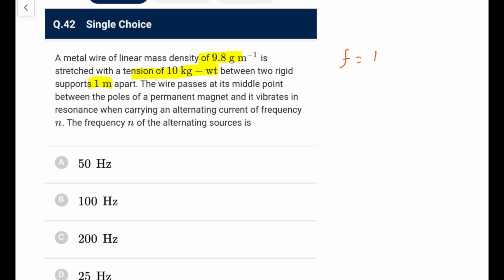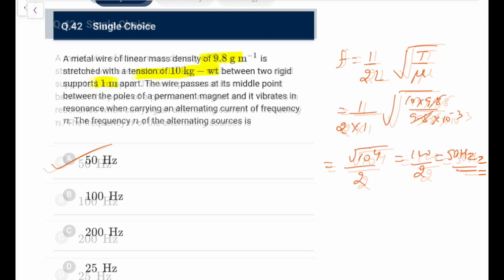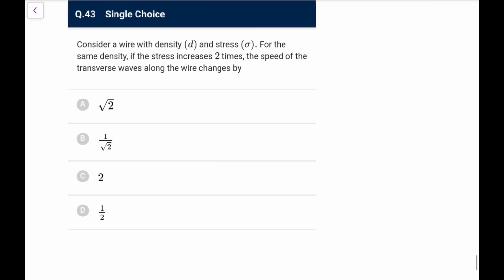So the frequency I can write as 1 upon 2L into V, where V is root T by mu. L is 1, T is 10 into 9.8, mu is 9.8, so this is cancelled, and this is root 10 upon 2. It was gram per meter, so it is into 10 raised to power minus 3, so it is 10 to the power 4, so 100 by 2. Be careful with the data, it comes out as 50 hertz. So option A will be the answer. Here only the middle point is an antinode, so it would be the fundamental frequency of the wire fixed at both ends that we have used.